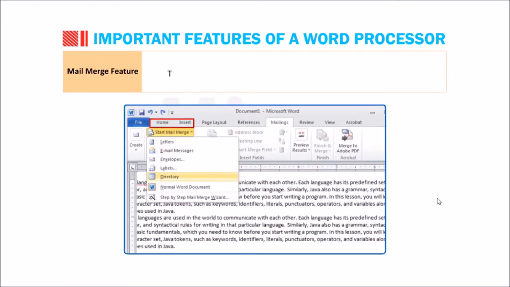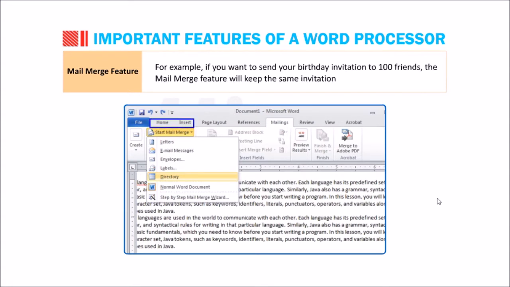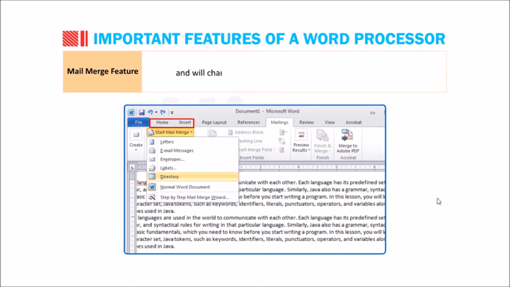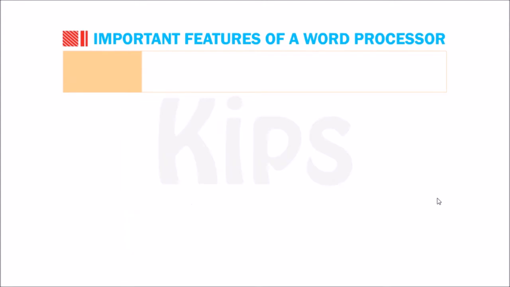Mail merge feature. This feature allows you to send a piece of text to multiple addresses. For example, if you want to send your birthday invitation to 100 friends, the mail merge feature will keep the same invitation text for all and will change only the names and addresses of invited guests. Hence, this feature saves a lot of time and effort.